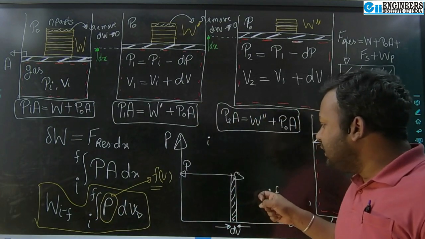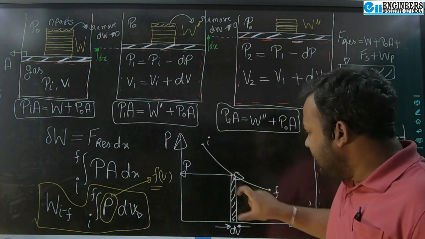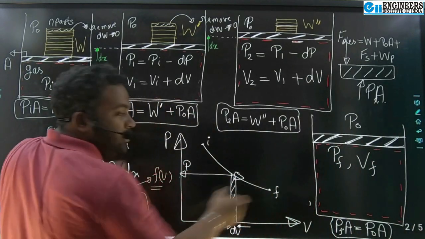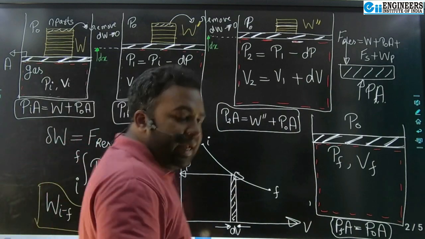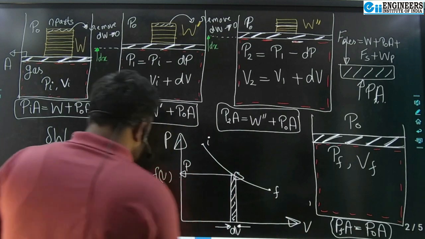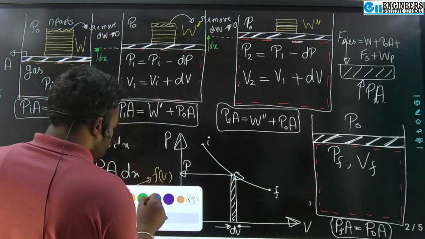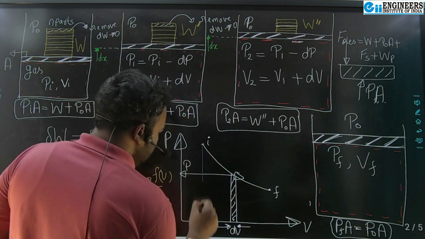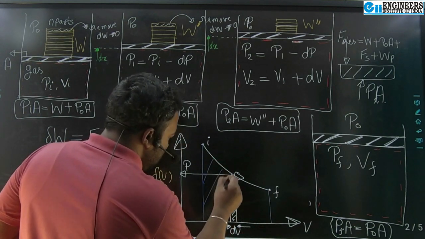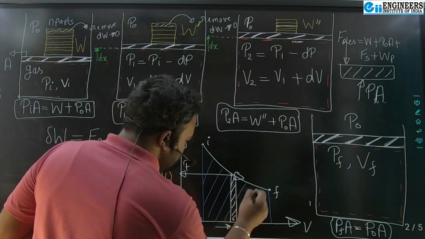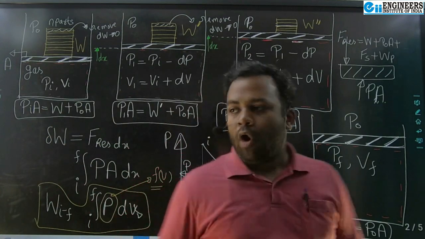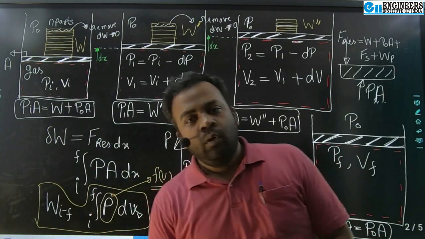When we add up all these infinite number of strips from initial to final state, we get the total area under this curve. So this is the graphical interpretation of this PdV work done.